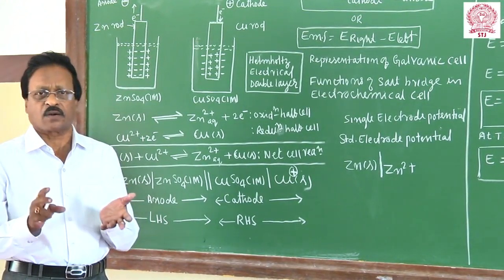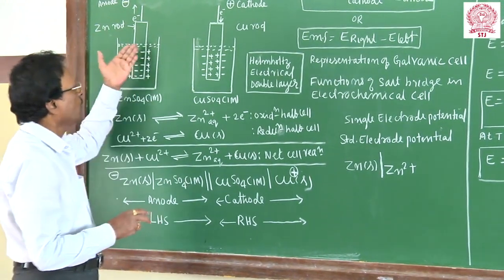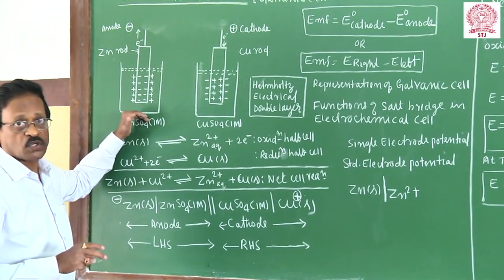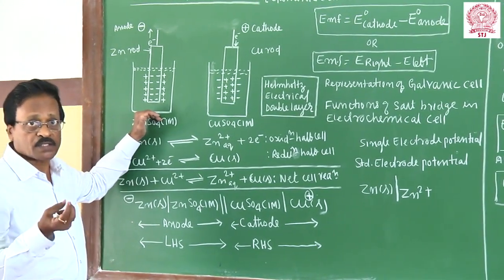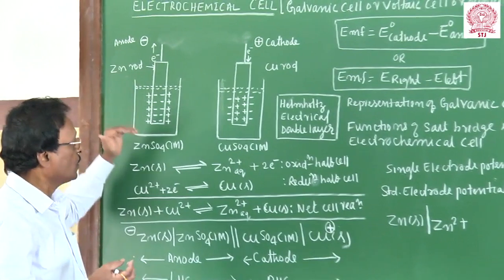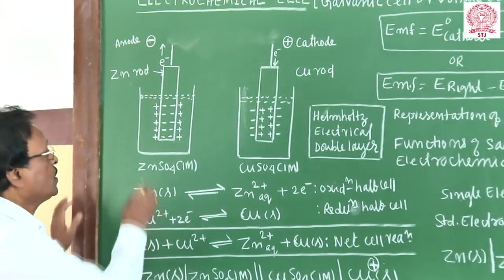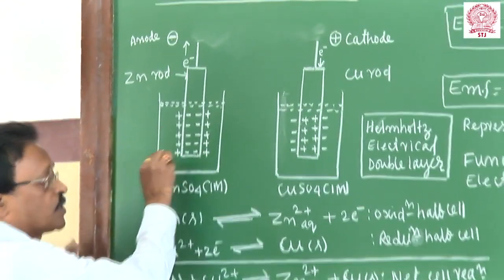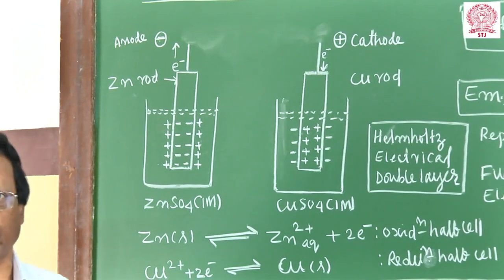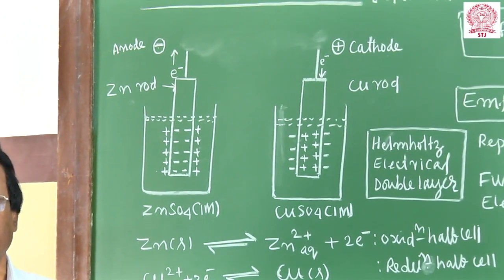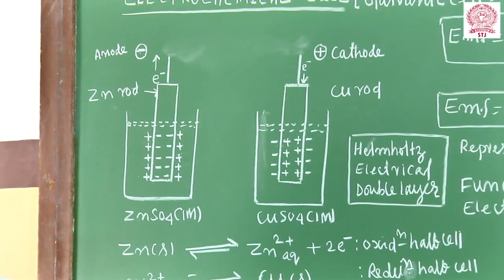You can take any metal rod and dip it into a metallic salt solution containing its own ions. See, the zinc rod is dipped into Zn2+ ion solution. At the interface of the metal and the solution, a potential is developed, giving a small amount of current, and that is called the single electrode potential.